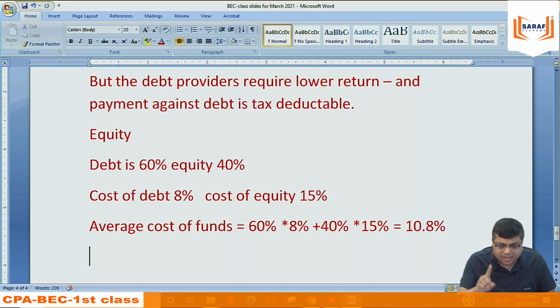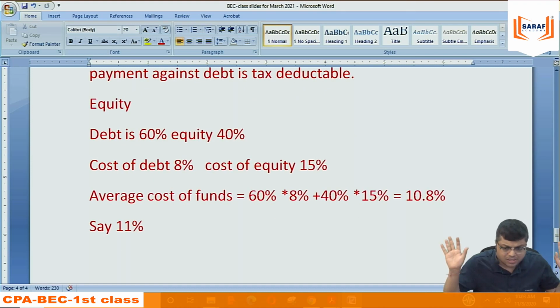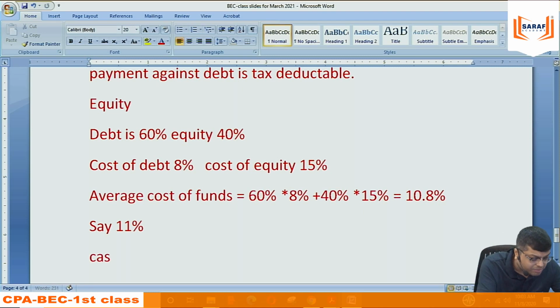So suppose with this example, the average cost of funds in this company is 10.8%. Say, for understanding purposes, I am saying 11%. Now Saraf Academy will be providing training classes, doing business the way they are doing, for coming 5, 10, 15 years, forever. Say my life is 20 years. After my life, what will happen, I don't know. But at least for 20 years, Saraf Academy will be functioning. So for those 20 years, Saraf Academy will be generating income. Income means I am saying cash flows.